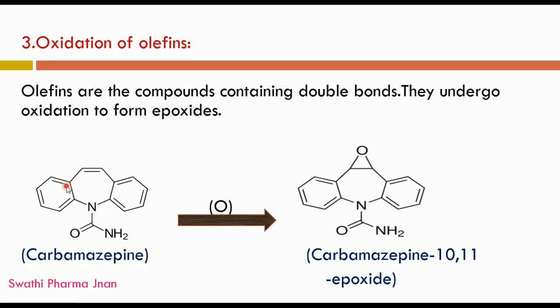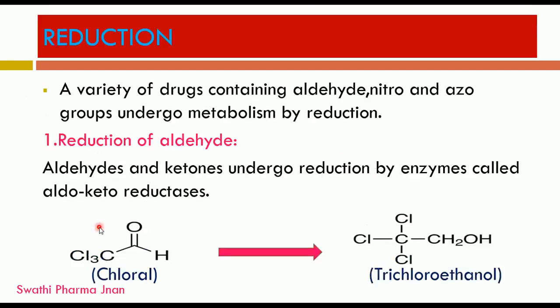Carbamazepine is a dibenzoazepine derivative that acts as an anticonvulsant and also an antipsychotic drug. Carbamazepine undergoes oxidation to convert into carbamazepine 10,11 epoxide, a metabolite formed from carbamazepine in the liver.